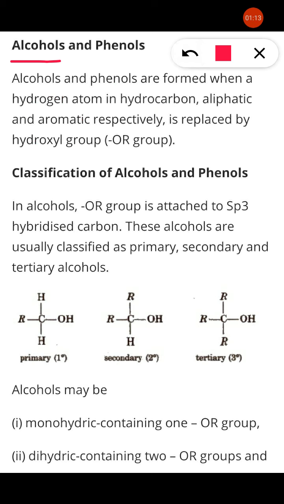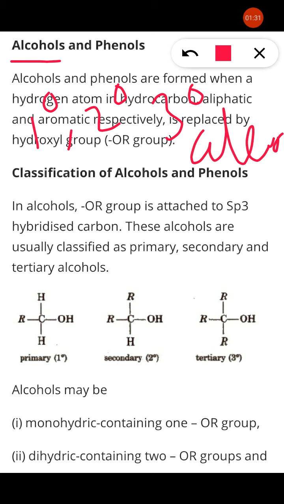Here alcohols are classified, as we said, into primary, secondary and tertiary, as we discussed in haloalkanes. Here we will discuss primary, secondary, tertiary alcohol.